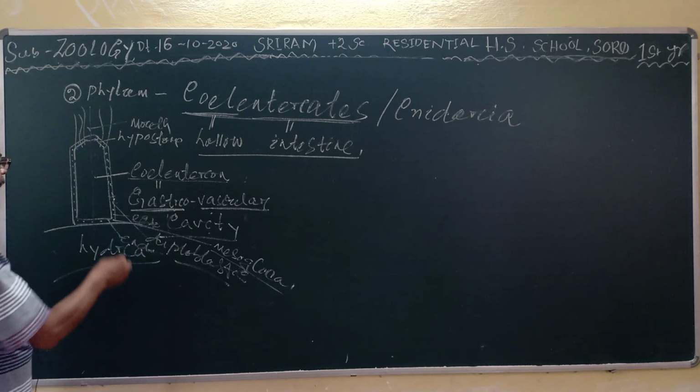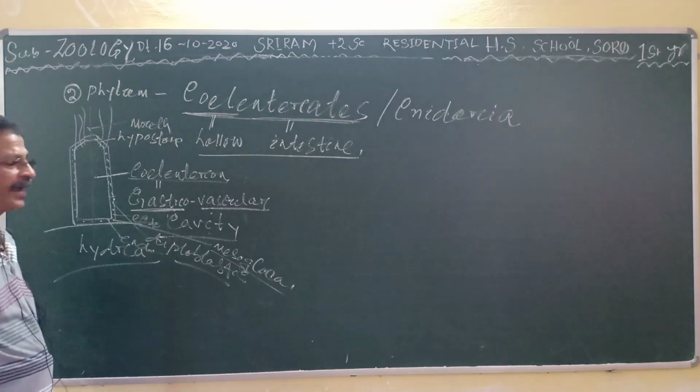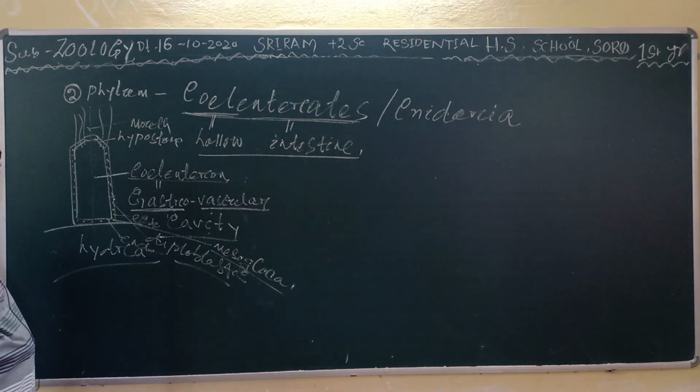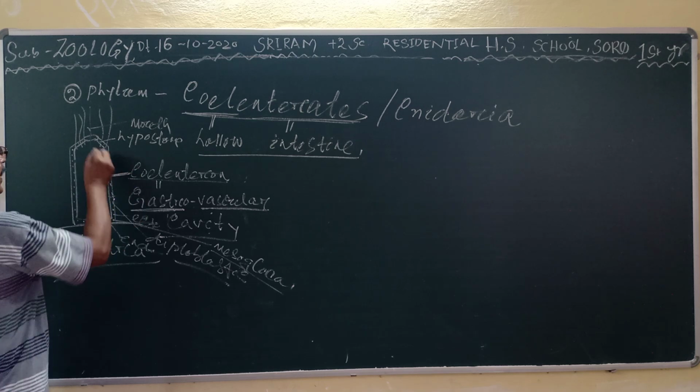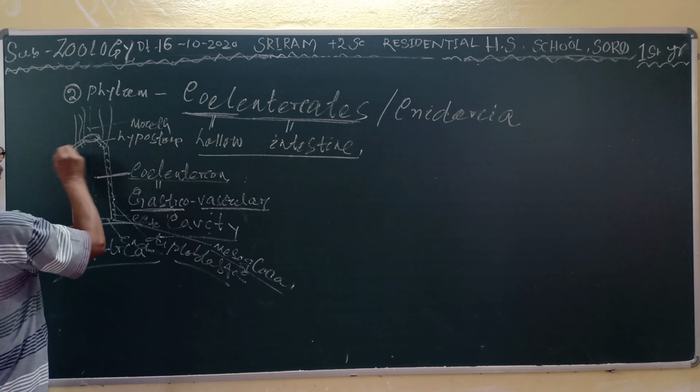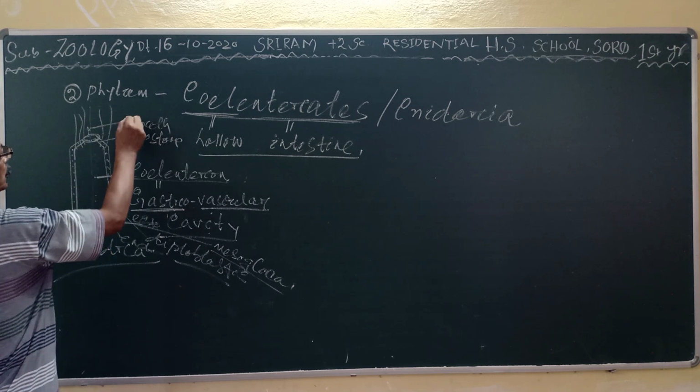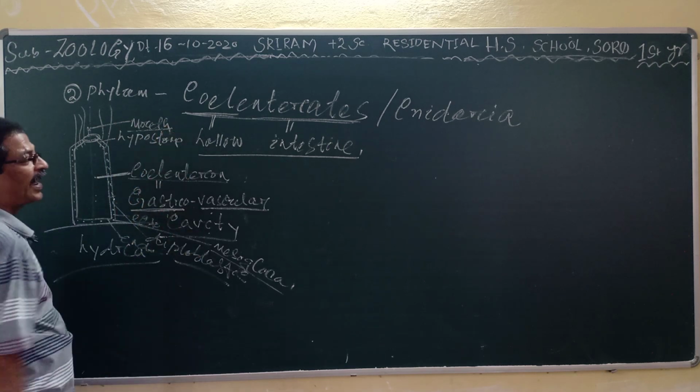And that middle layer is called the mesoglea. It is a non-cellular mesoglea. And the hollow cavity is called the coelenteron. It has only one aperture, that is called the mouth, and also it performs as the anus.